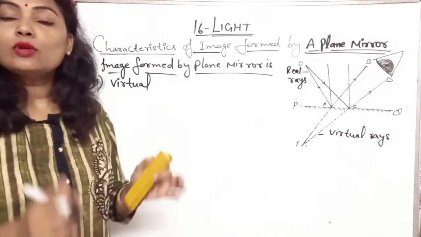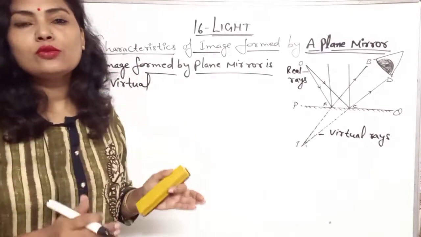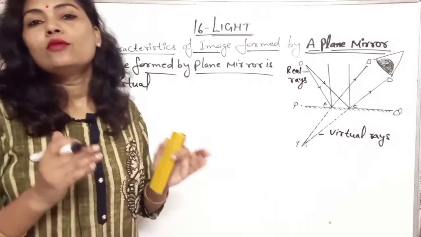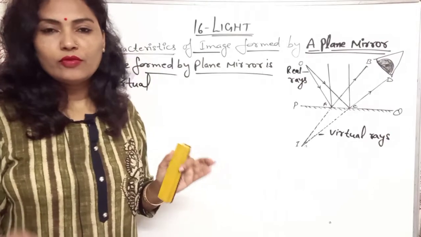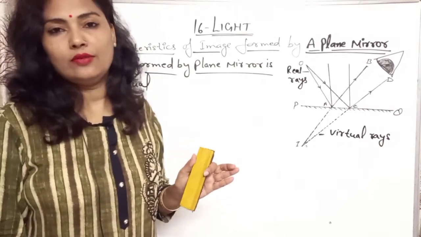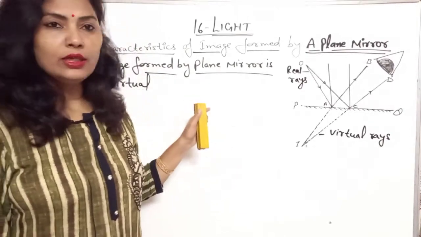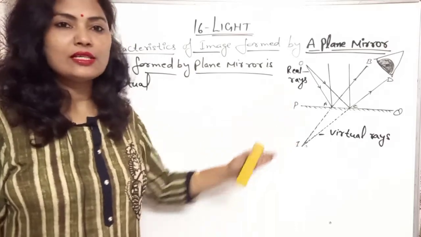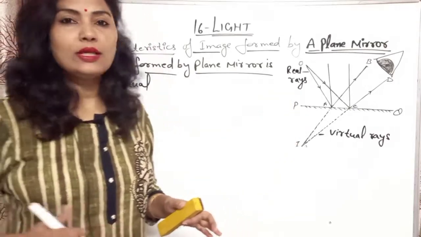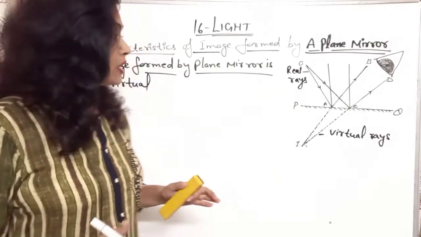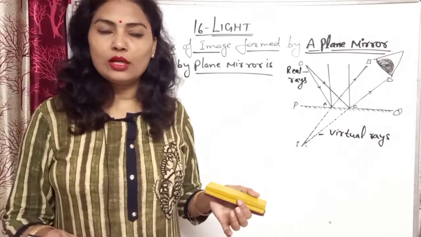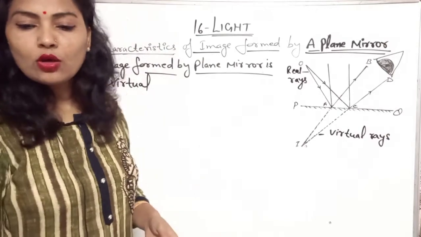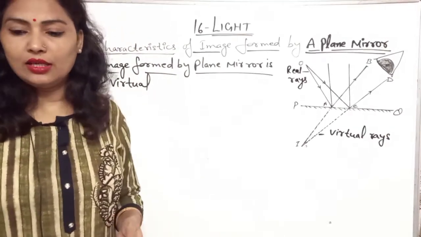It means virtual images are those images which cannot be obtained on the screen, which cannot be formed on the screen. Got it? These are virtual only. It seems the rays meet, but actually they are not meeting. So the images formed by the plane mirror are virtual, or you can say unreal images.